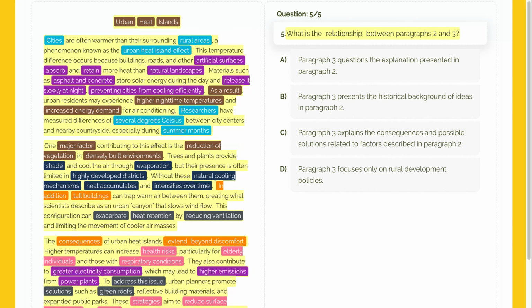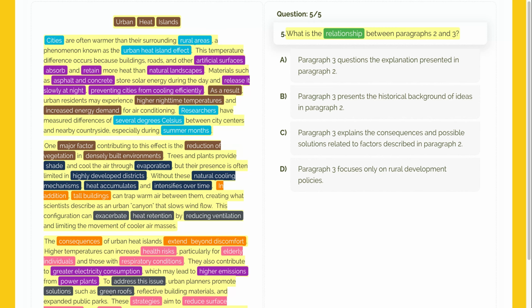This question focuses on the relationship between paragraph 2 and paragraph 3. Think about the function of each paragraph. Paragraph 2 lists causes like lack of plants and tall buildings. Paragraph 3 starts by talking about consequences and ends by discussing solutions. We need an answer that captures this flow from causes to impacts and fixes.